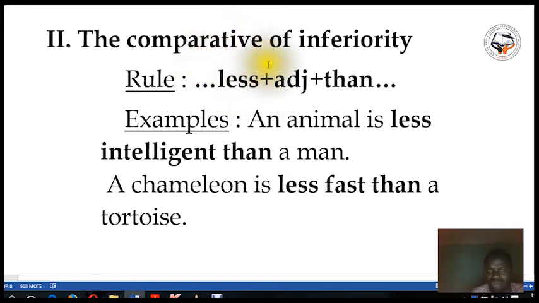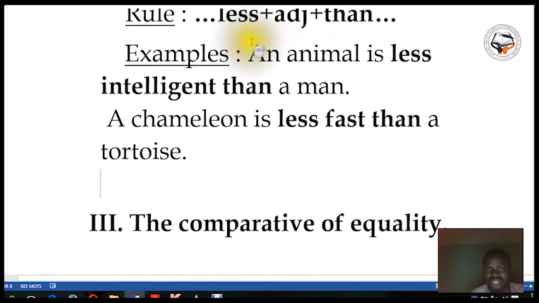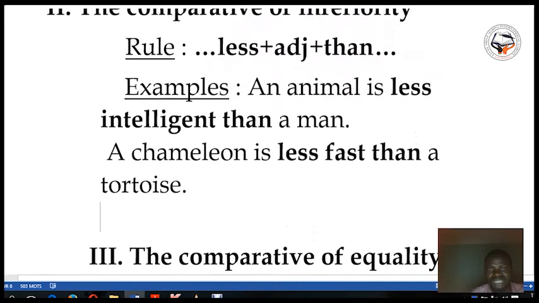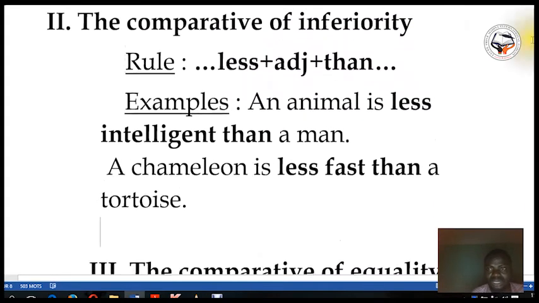That is, if you want to put an adjective, long or short, into the comparative of inferiority, it is the same rule. You don't need to make a difference between them when you want to put them into the comparative of inferiority. You just take the same rule for both of them. So less plus adjective plus than. The rule is less plus adjective plus than.